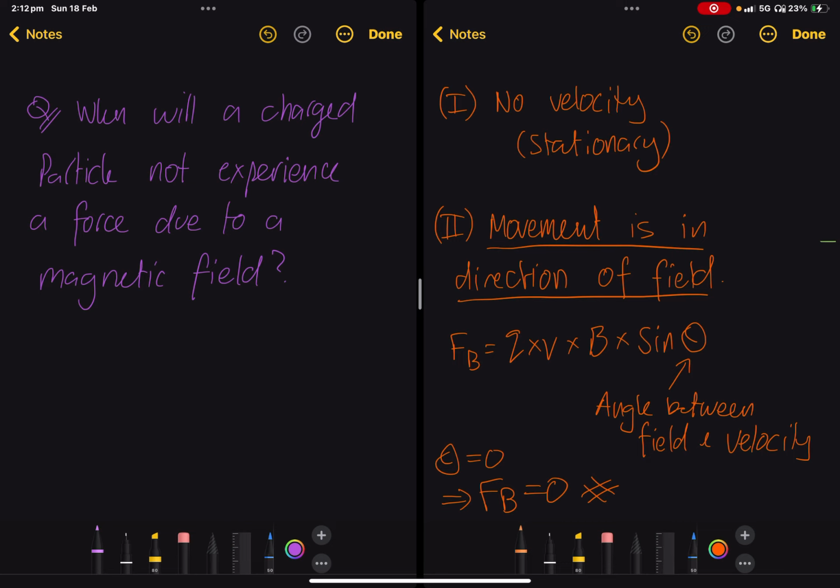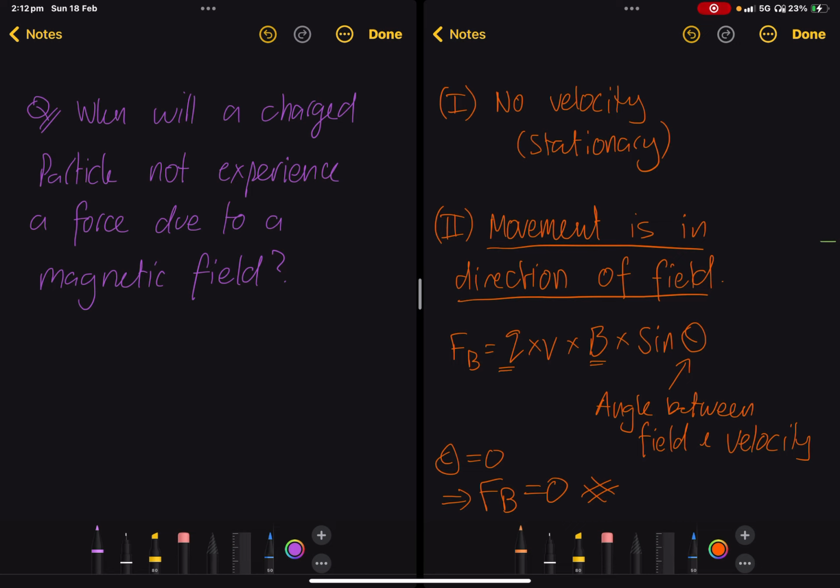So in one situation, if you have no velocity, you're stationary, the v goes to 0. Second, if you have movement in the direction of the field, it also goes to 0. Now remember, this is assuming that this is a charged particle, right? And that the magnetic field is non-trivial. So Q has to be non-zero and B has to be non-zero. The only ways to send this equation to 0 are theta to be 0 or V to be 0.